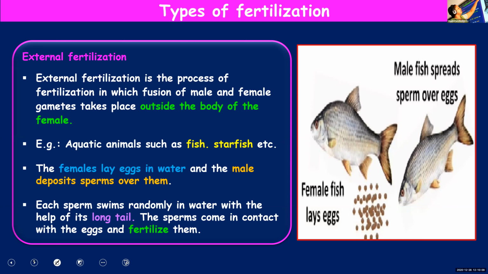So we learned about external and internal fertilization. Then what else we learned? The process of fertilization we discussed once again, and then we learned what will happen to the zygote. Zygote will change into a mass of cells known as embryo. Embryo will undergo further development. Once it gets implanted or attached to the uterine wall, it forms body parts like eyes, ears, nose, head, etc. And once the body parts can be distinguished, that stage of embryo we call as fetus.